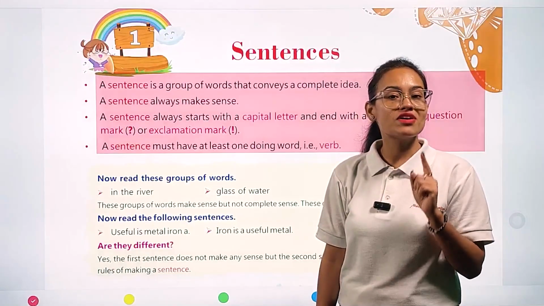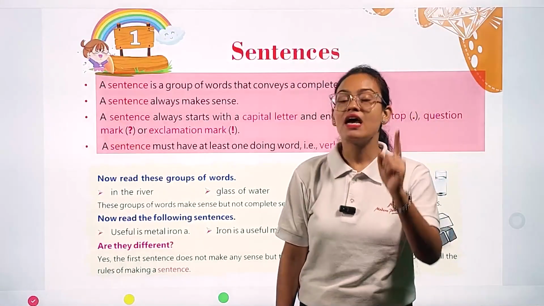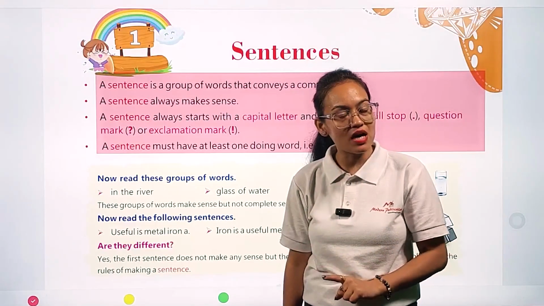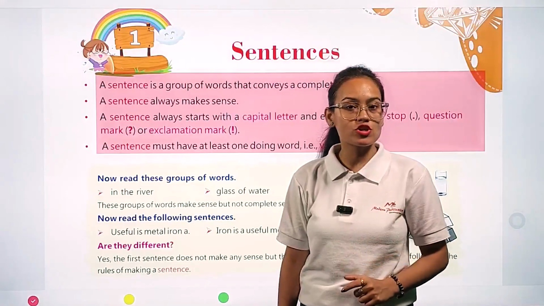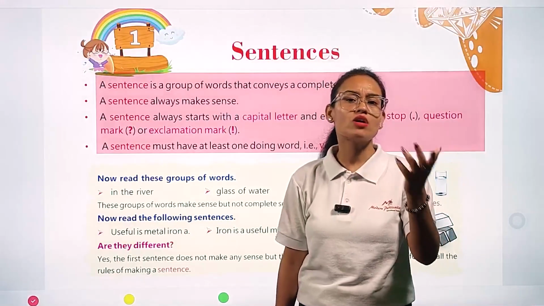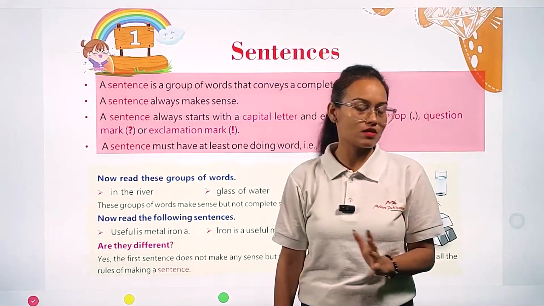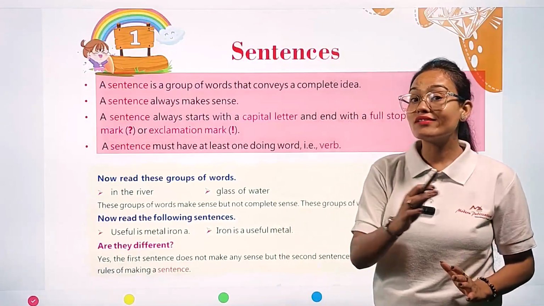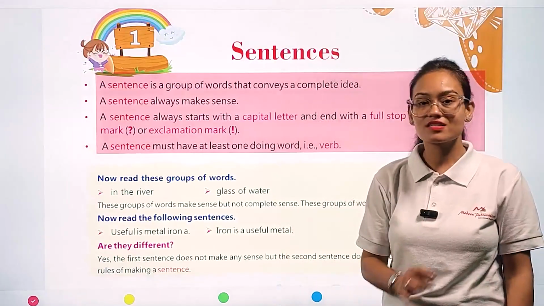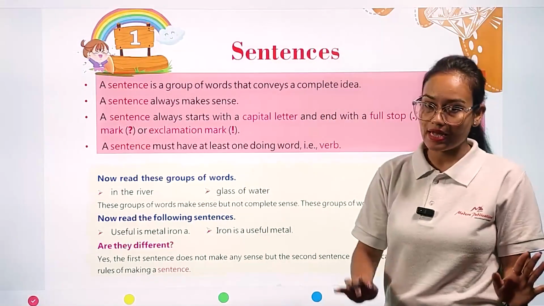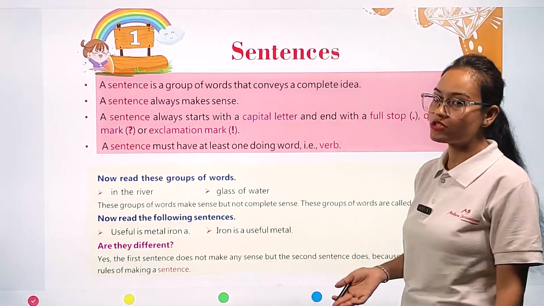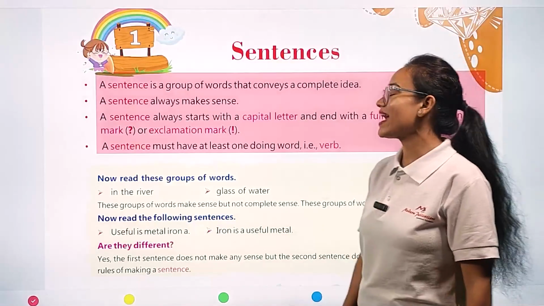A sentence always starts with a capital letter, ends with a proper punctuation mark, and in the middle of them, if you want, you can use an apostrophe, comma, semicolon, or colon. All this makes a complete sense in the sentence. A sentence always starts with a capital letter, as you all know, and ends with a full stop, question mark, or exclamation mark.